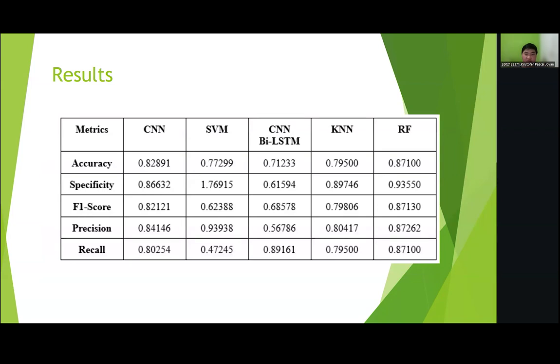Among the four other models that we tested, support vector machine scored the highest average precision, 0.93938, while scoring the lowest recall at 0.47245. On the other hand, CNN BiLSTM scored the highest average recall at 0.89161, while scoring the lowest precision at 0.56786. Random forest scored the highest accuracy and F1 score at 0.87100 and 0.87130, respectively, indicating that the random forest model is very effective at viral genome classification and strikes a good balance between precision and recall.